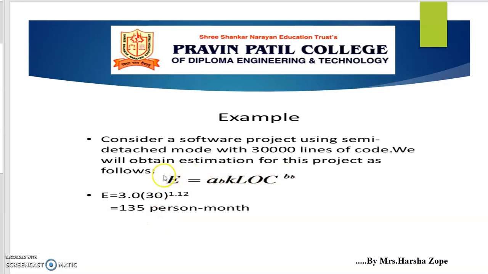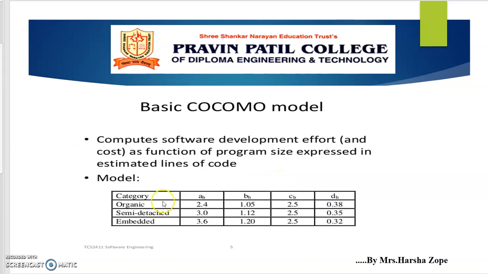It is given by this formula. We know that, and this is the A of B value, which is found from the table. Here the mode is semi-detached and we have to find the value of A of B and B of B. So we'll go to the table. A of B for semi-detached is 3.0 and B of B is 1.12.